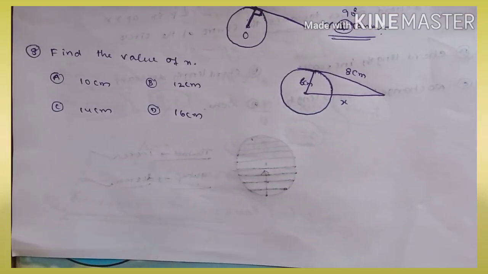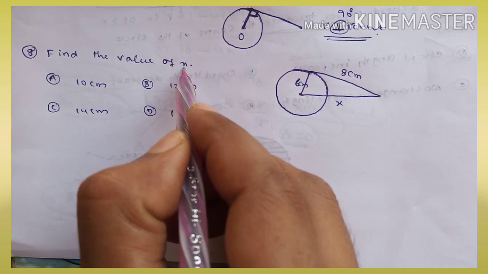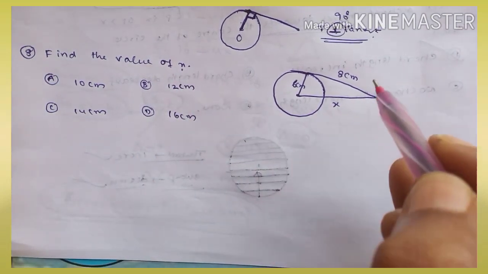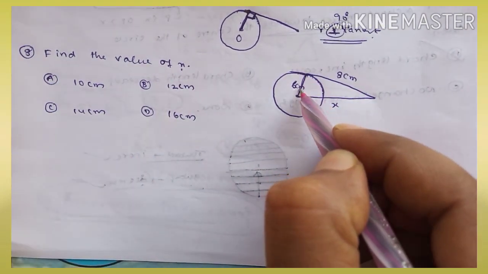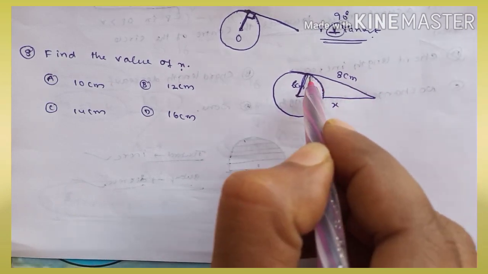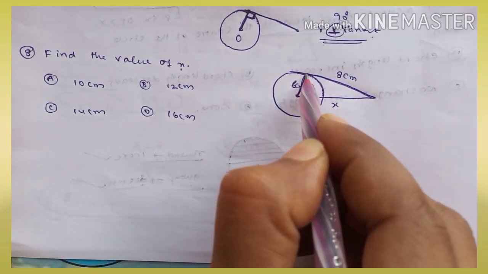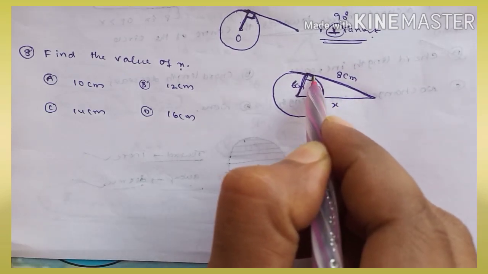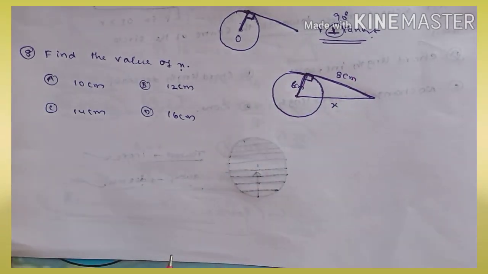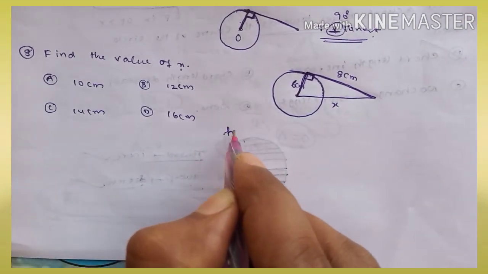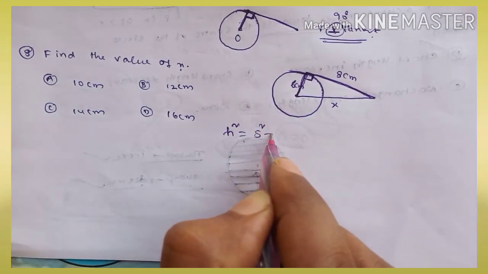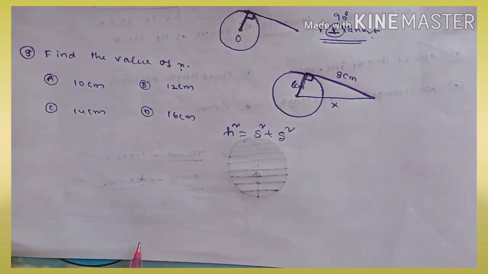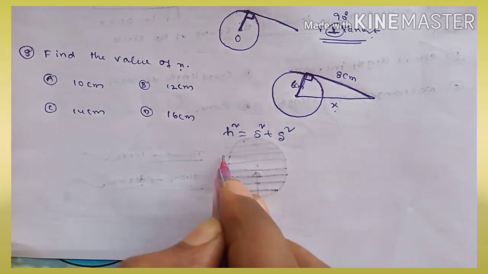Now the next one: find the value of x in the adjacent figure. As we discussed, this is the radius and this is the tangent. The angle between the radius and tangent is 90 degrees. We can apply Pythagoras theorem: hypotenuse square is equal to side square plus side square. Opposite to the right angle is x.